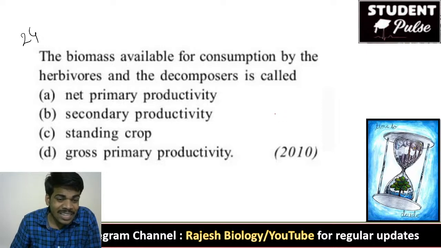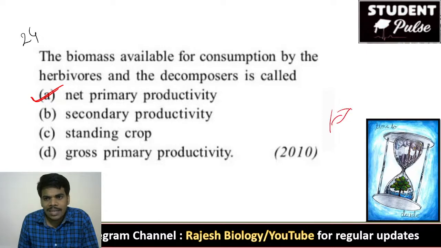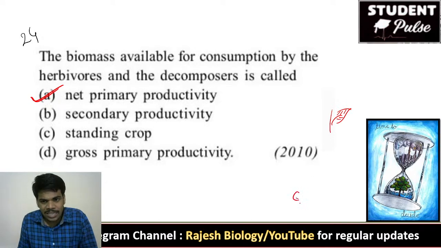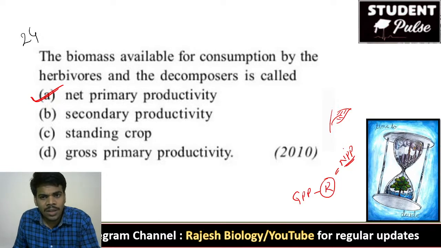So that is not a secondary productivity, that is net primary productivity. I've already told you, plants generate some energy during photosynthesis, that is called GPP. After that, they utilize some energy in respiration. The resultant is net primary productivity, which is available for the next level.